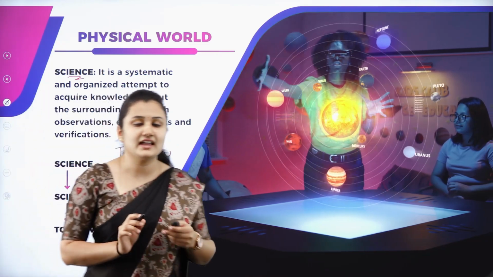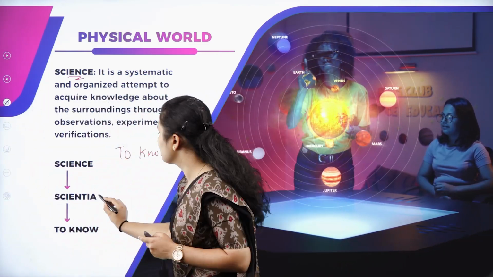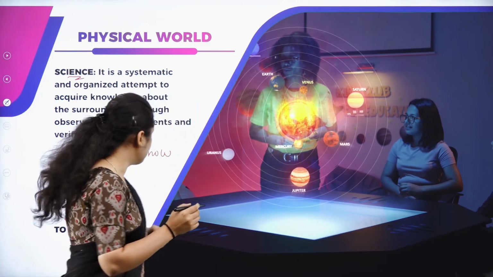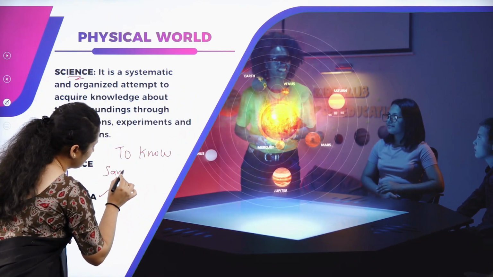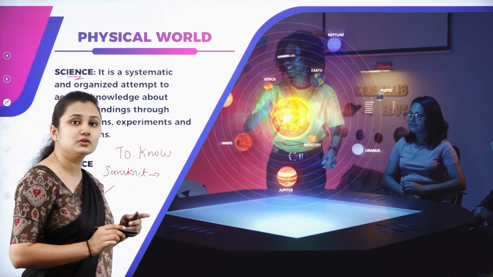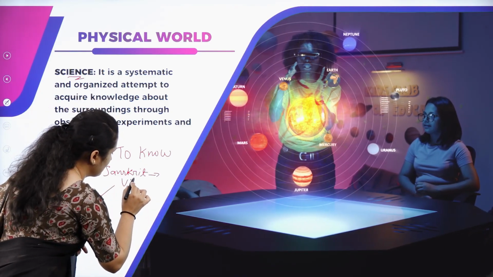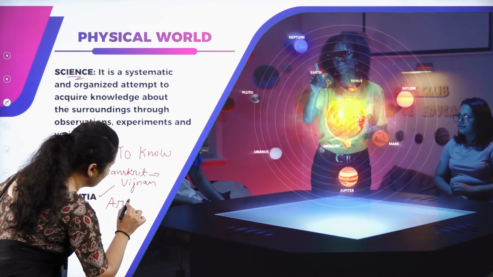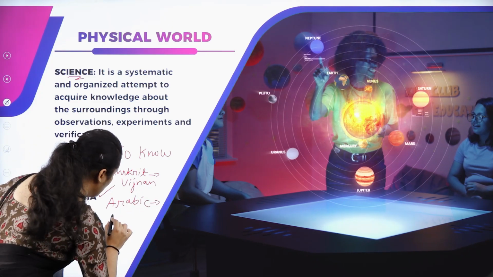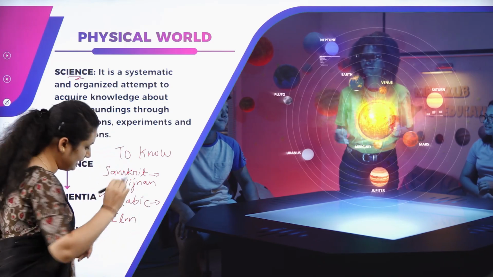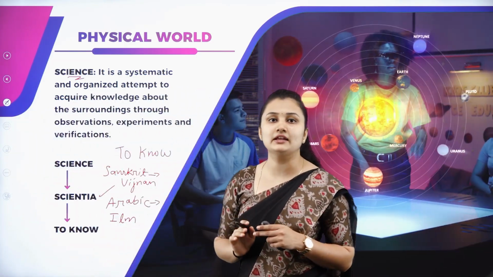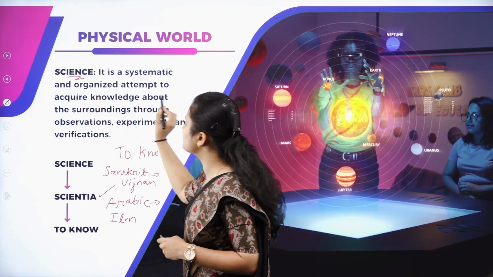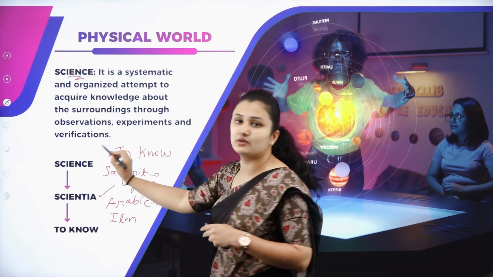to know. Science is originated from a Latin word scientia, which means to know or knowledge. And it is also obtained from a Sanskrit word which means Vignan, and also from an Arabic word which means ilm. All these have a similar meaning, knowledge. So science is a systematic and organized attempt to acquire knowledge about the surroundings through observation, experiments and verification.